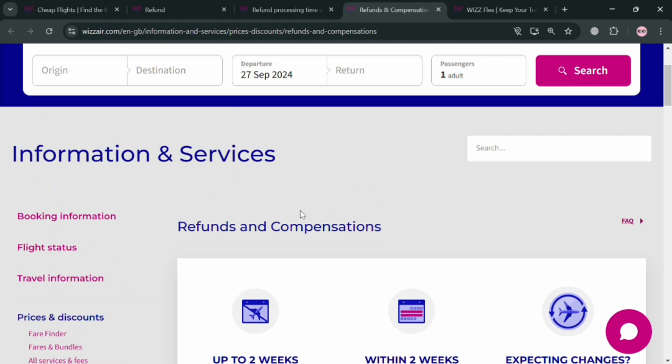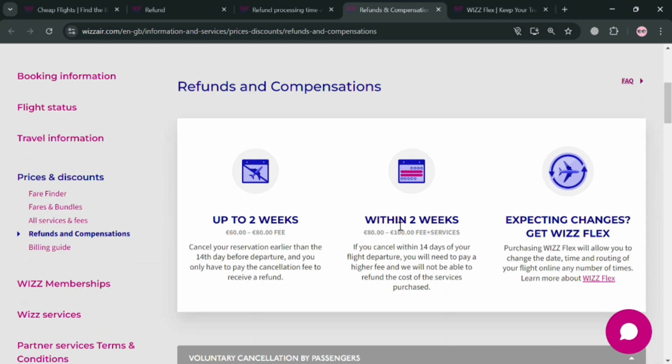And after that, you could also contact customer service if needed, or if you encounter issues or prefer not to use the online system, you could contact Wizz Air customer service for assistance with your refund request. Then just simply wait for the processing, in which refunds typically take up to 30 days to process back to your original payment method, while refunds in the form of Wizz credits are usually processed more quickly, which is 14 days. So overall, that is basically how to get a refund from Wizz Air. Thank you.